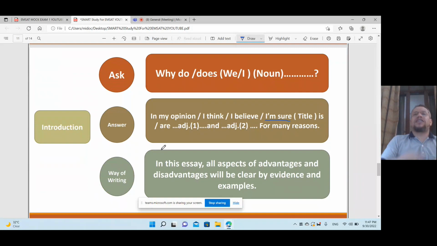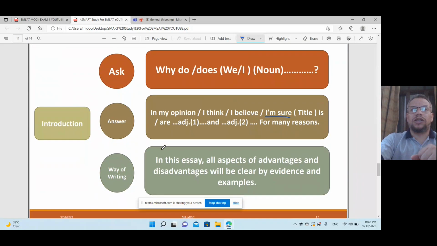You have to say, and keep it as it is: "In this essay, all aspects of advantage and disadvantage will be clear by evidence and examples." Take it as it is and write it. So this is now the introduction. You know how many words now? If you do that, at least 40 words in the introduction. Short, simple, general. Your introduction should be short, should be simple, should be general.